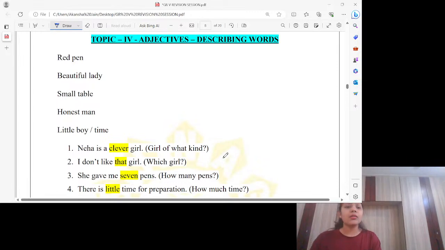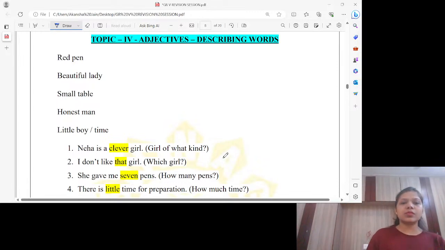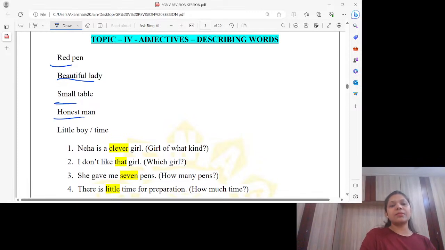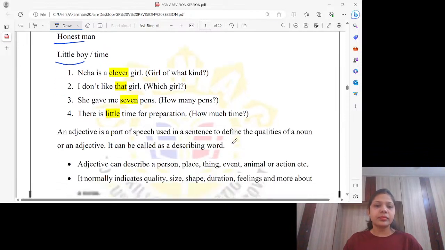Okay, here also I have some words for you, or I can say some adjectives for you. Red pen. So what is this red? Red is describing pen, telling more about the pen to us. So this is a describing word. That means this is an adjective. Beautiful lady, small table, honest man, little boy or little time. So red, beautiful, small, honest, little, all are adjectives.